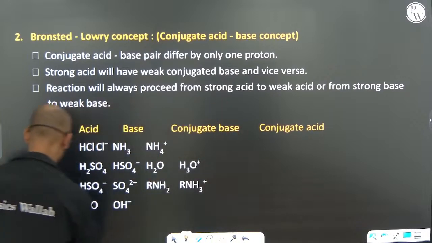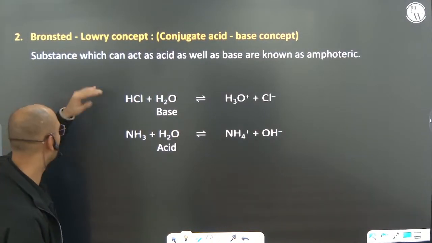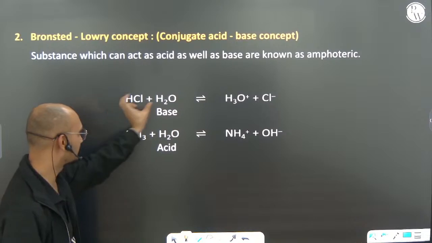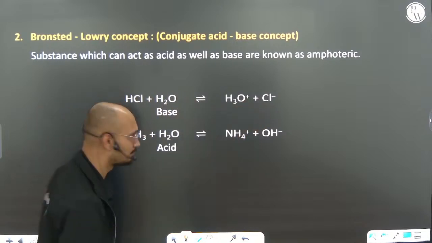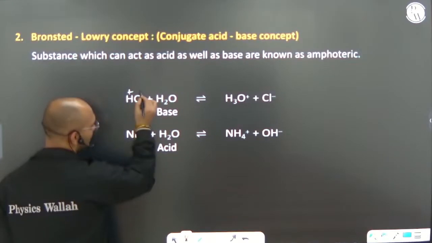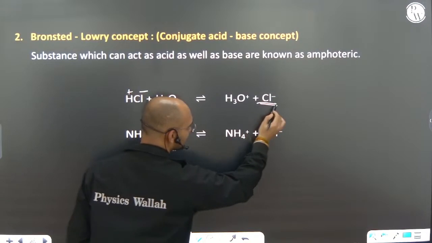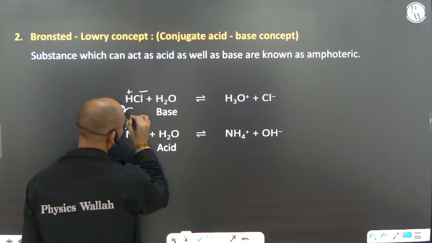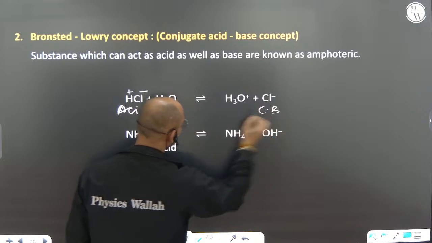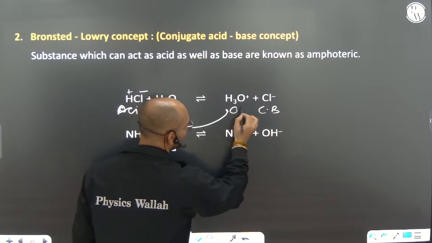Please keep in mind these things, not a big deal. With the question, we will do that. You can see that HCl plus H2O is converting to H3O plus and Cl minus. It is giving the H plus and Cl minus. So because HCl is the acid, this part is the conjugate base. And for this base, it will be the conjugate acid.